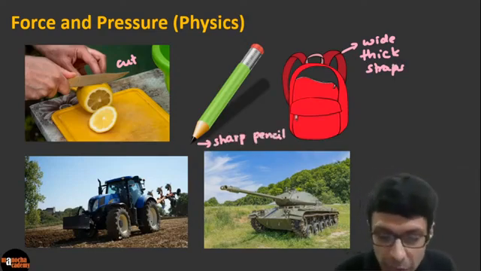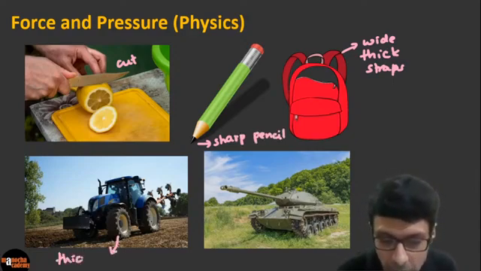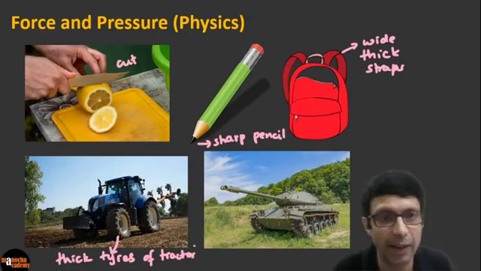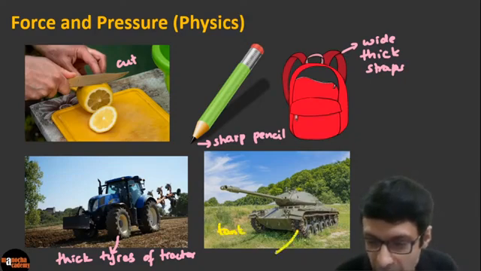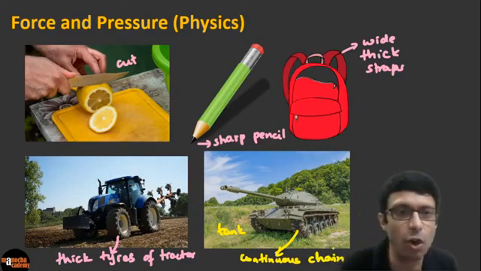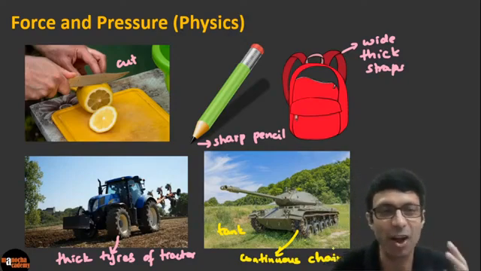And here you can see the picture of the tractor. So why do these tractors have such thick or wide tires? Can you see the tractor has thick tires? And if you look at this tank here, you know the tank rests on this long continuous chain. Can you see there's a long continuous chain here? So why is the tank using a long continuous chain? That's right, guys. Very good. It's all about force and pressure, and pressure is going to be the main topic of today's video.